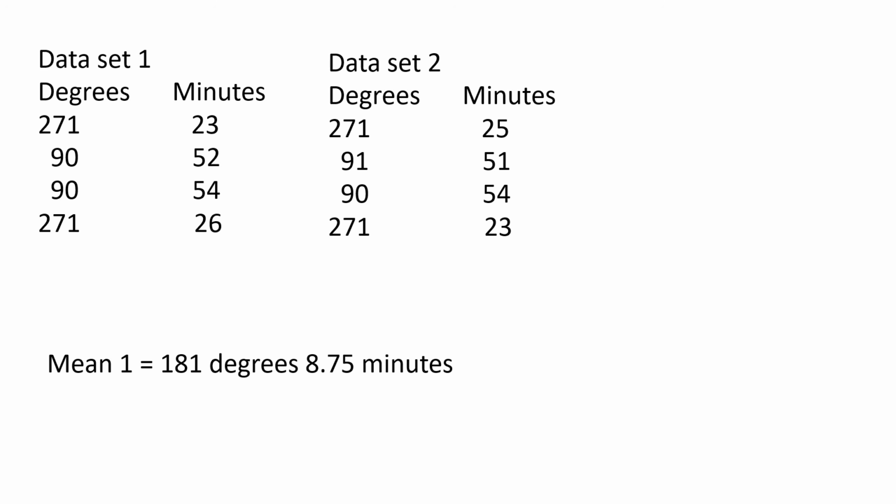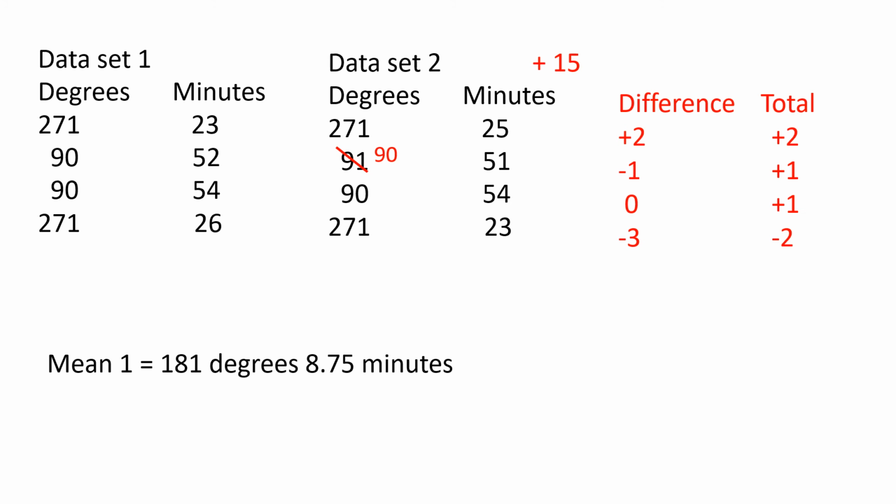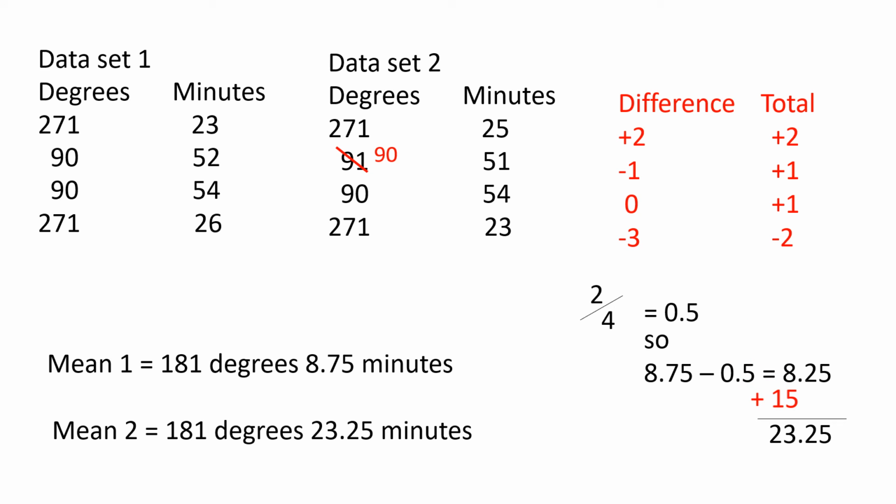We combine the last two methods. Here I've added an extra degree to set 2. We pull that degree out and divide by 4 like we did previously. Then we ignore it for a bit. We find the differences in minute readings and subtract like we did before, getting 8.25. At this point, we add the 15 minutes back in to get 23.25. So the mean from set 2 is 181 degrees, 23.25 minutes.